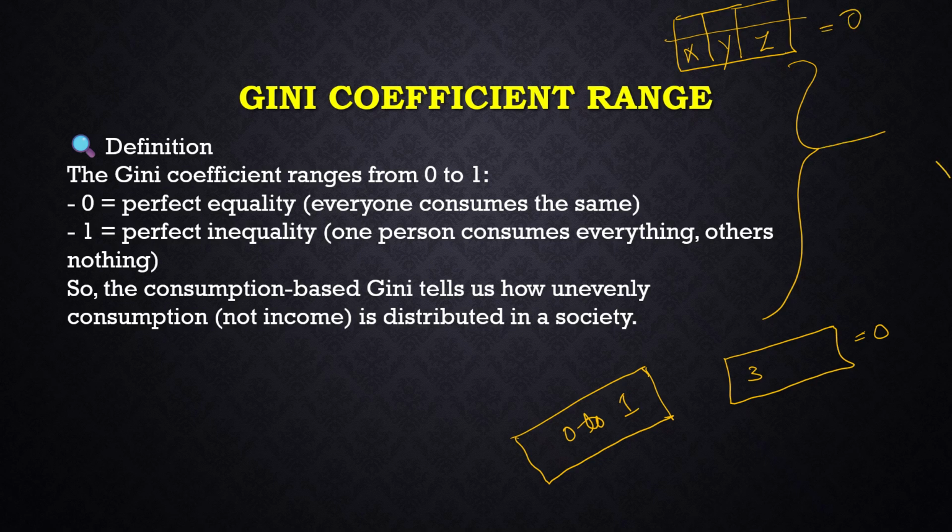But in one family, if one daughter-in-law is purchasing for 20,000, another is purchasing for 10,000, and another one is purchasing for 1,000, it means here there is high inequality. Then that will go towards 1 as the Gini coefficient. So this is how the Gini coefficient ranges.